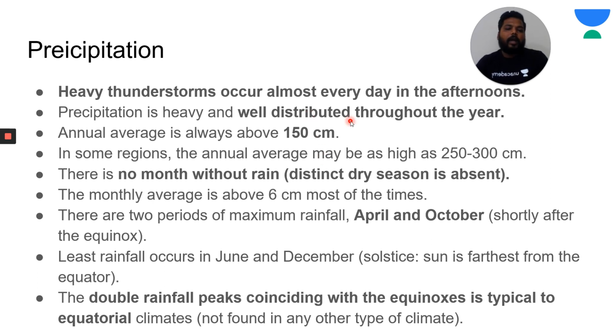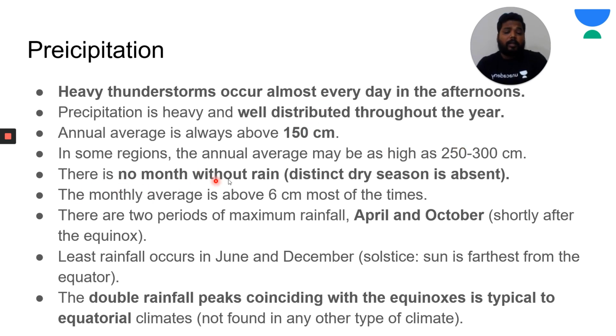Instead, if I say out of 365 days, 300 days we would be experiencing rainfall in this region between 4 to 5 p.m. Hence it is called as 4 p.m. rainfall. Do remember these keywords. In some of these regions, the annual range would be varying, somewhere between 250 to 300. But considering the entire region, it would be 100% more than 150 centimeters.